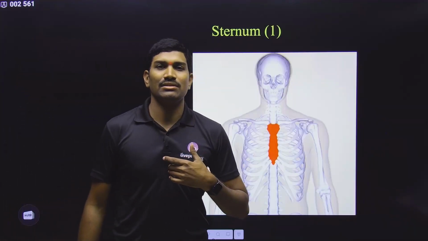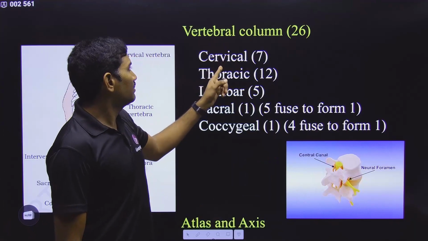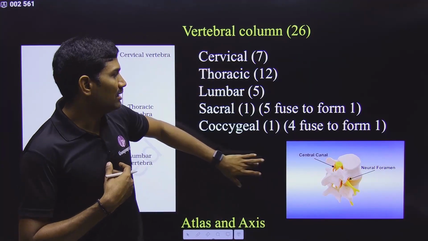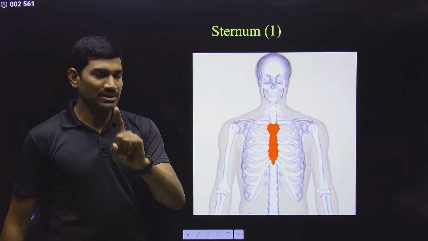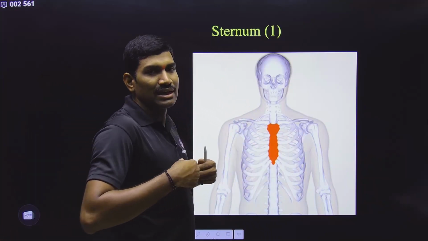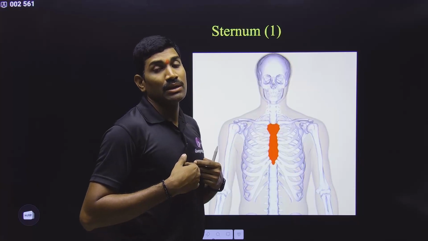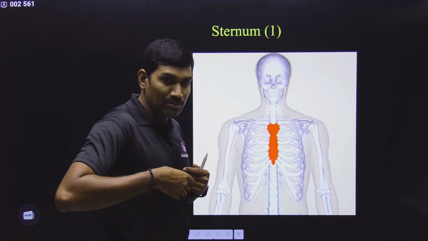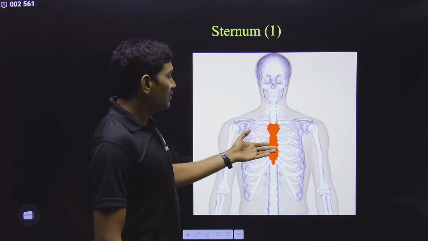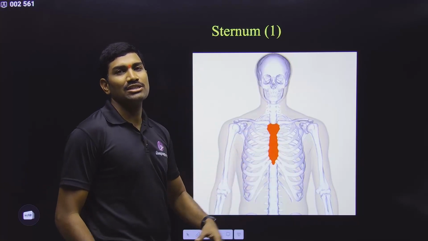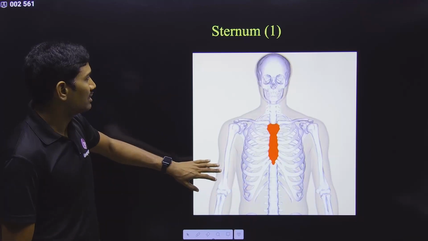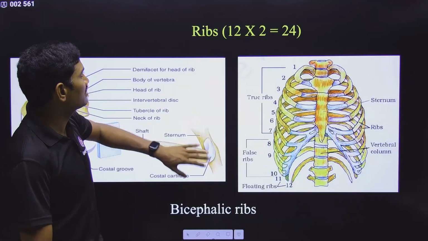Next one is the sternum. The vertebrae are present on the dorsal side, whereas the sternum is present on the ventral side, but only one is present. Now the ribs on the ventral side are attached to this sternum, but please remember they are not directly attached. In between there is again a cartilage called the costal cartilage. Since it is present in the ribs portion, it is called costal cartilage, but technically it is a hyaline cartilage. Anyhow, those names are not needed, simply remember this.